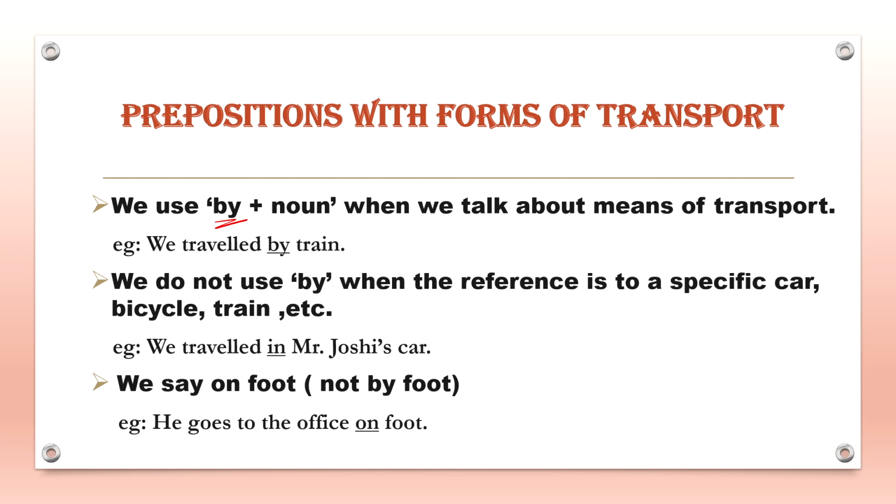Now next, we do not use by when the reference is to a specific car, bicycle, train, etc. So in that case, we do not use by. For example, we travelled in Mr. Joshi's car. So here we are talking about a specific car. Hence, we will not use by over here. Instead, we have used preposition in over here.